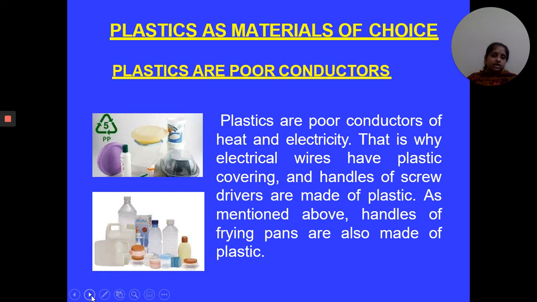Plastics are poor conductors. This is one of the important features of plastic. Plastics are poor conductors of heat and electricity. That's why electric wires have plastic covering and handles of screwdrivers are made up of plastic. As we can see, various things like fry pans and saucepans, the handles of these fry pans and saucepans are also made up of plastic. Why? Because plastic is a poor conductor of heat.